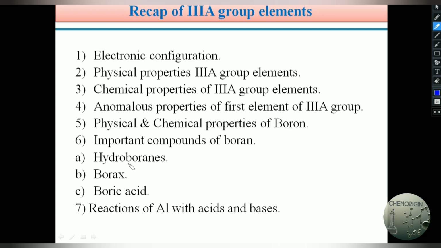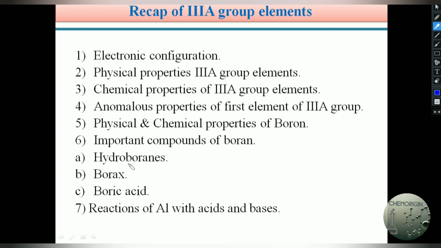This bridge bond is also known as a banana bond or tau bond. This bridge bond is also known as a 2 electron 3 centered bond, and the terminal boron-hydrogen bonds are known as 2 electron 2 centered bonds. Therefore, in the diborane molecule, four 2-centered 2-electron bonds are there, and two 3-centered 2-electron bonds are present.